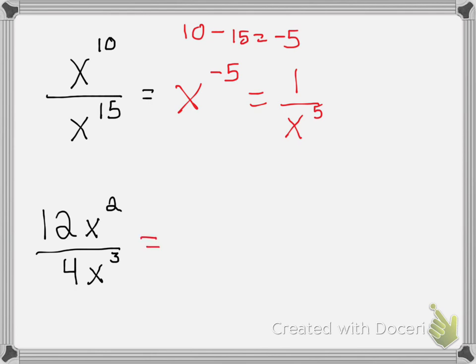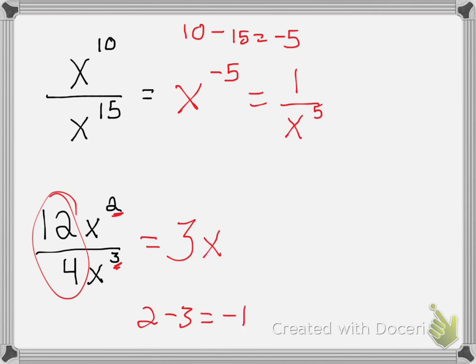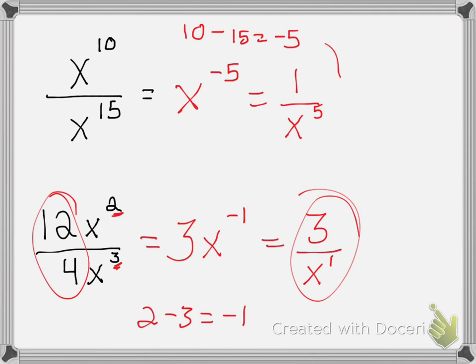Let's look at that last example. We got 12 divided by 4. Yeah, we know that equals 3. But then we got this 2 minus 3. And we know that 2 minus 3 is negative 1. So technically, we'll have 3x to the power of negative 1. We cannot leave it as a negative exponent. So this is where it's kind of different. Since my coefficient is 3, that will be in the numerator. And then I'll have x to the power of 1 in the denominator. And that's it.